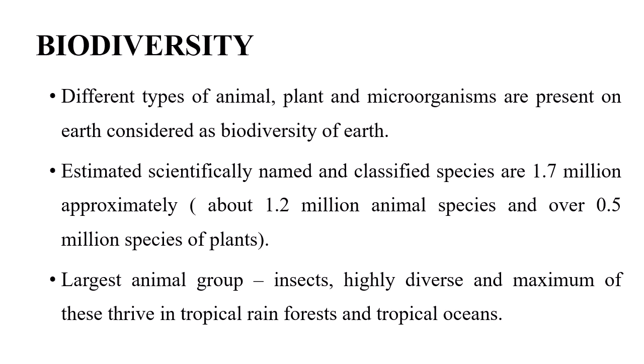Next, what is biodiversity? Different types of living organisms, they can be animals or plants or microbes. Microbes means small organisms which cannot be seen with our naked eyes. All of them constitute the biodiversity of the earth. Estimated scientifically named and classified species are approximately 1.7 million, the approximate number of species present on earth. The largest animal groups are insects, highly diverse, and the maximum of these thrive in tropical rainforests and oceans.